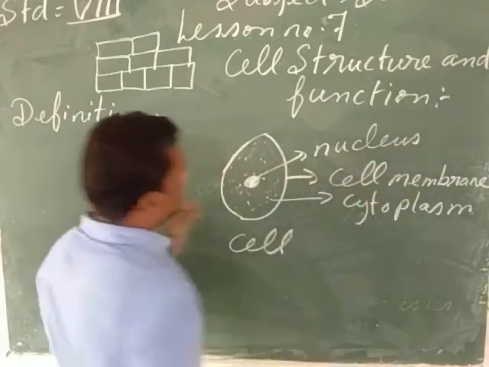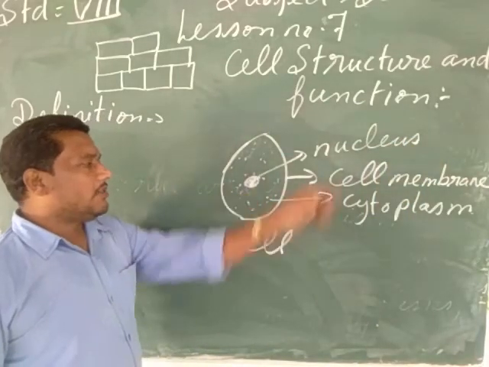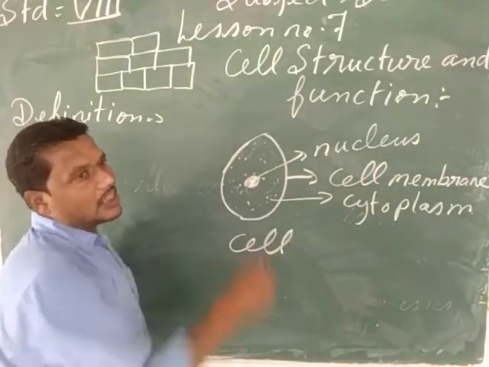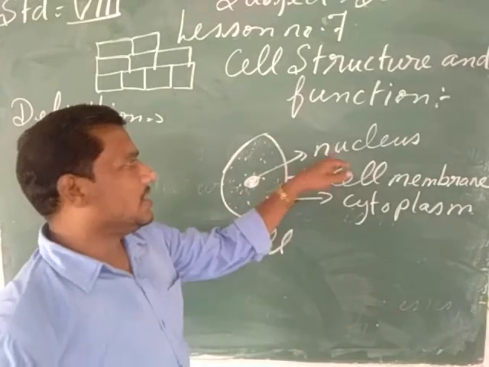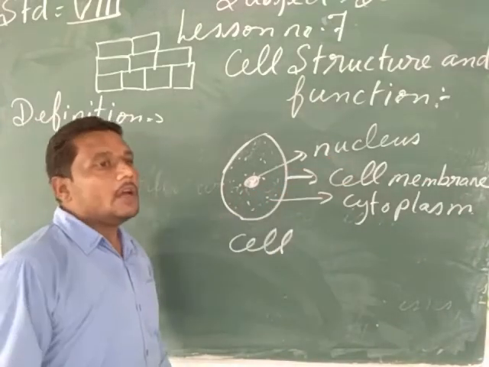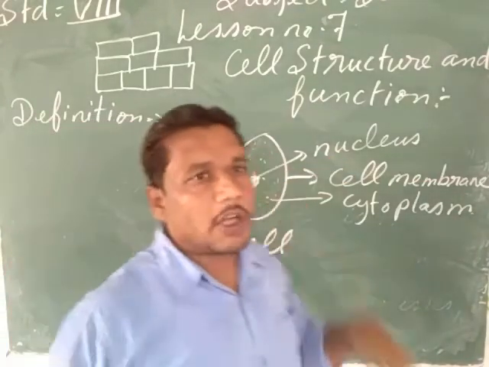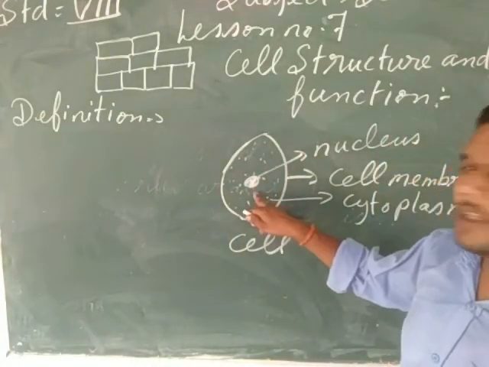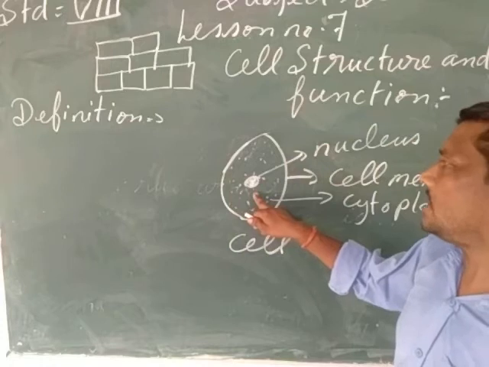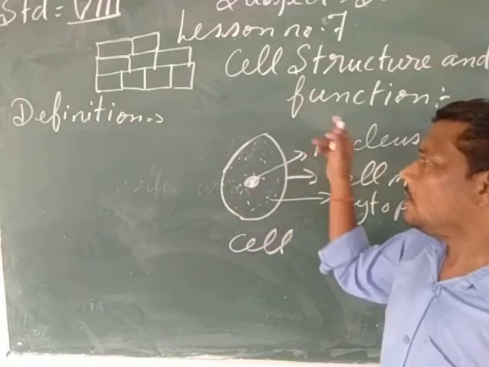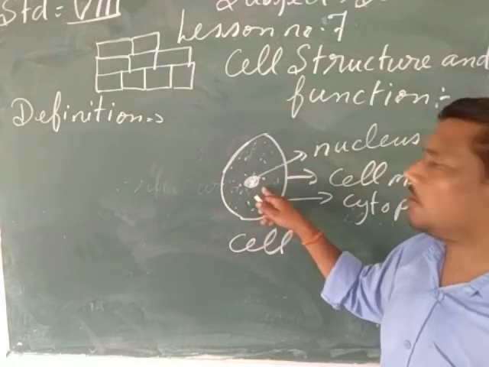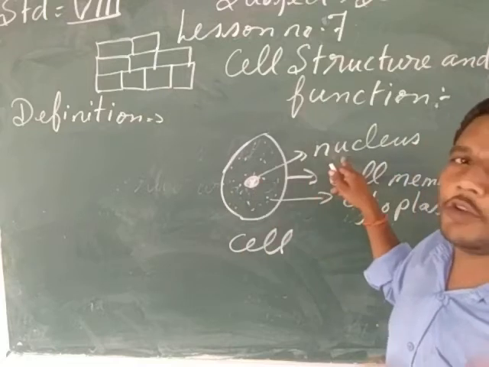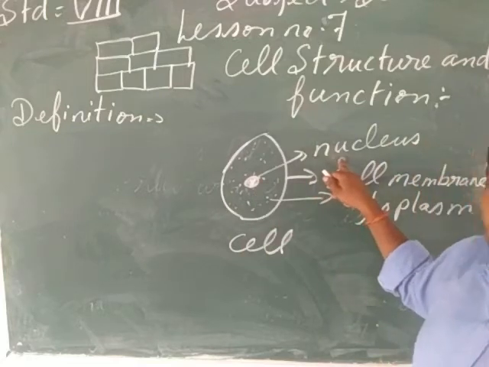Nucleus. In the center of the cell, we can see the nucleus. This nucleus is the control center of the cell. As our brain is controlling our whole body, in the same way, the nucleus present in the cell is controlling the whole cell. The whole cell is working under the control of the nucleus. The nucleus is the control center of the cell, or the brain of the cell.